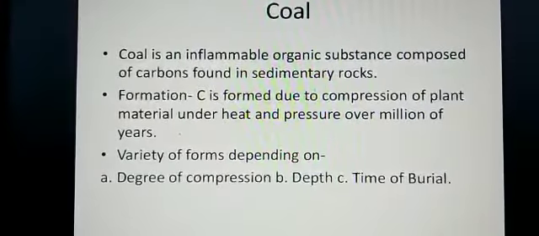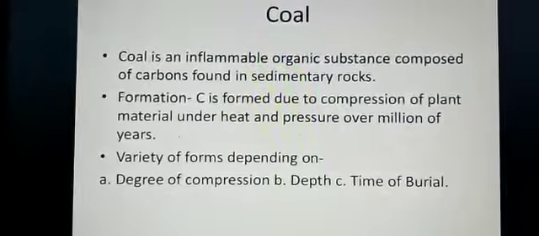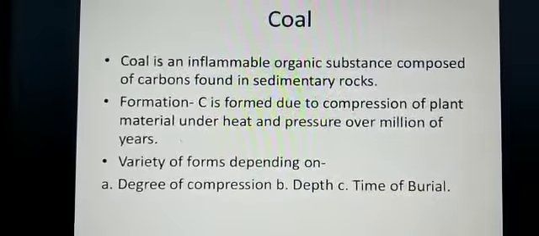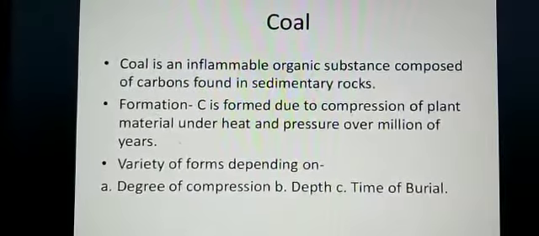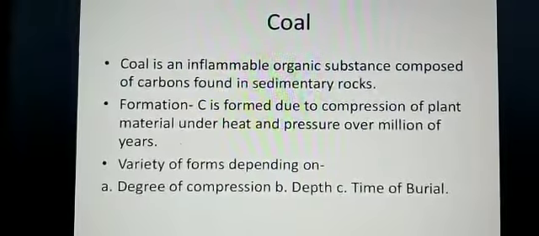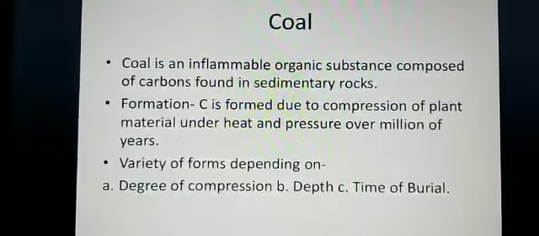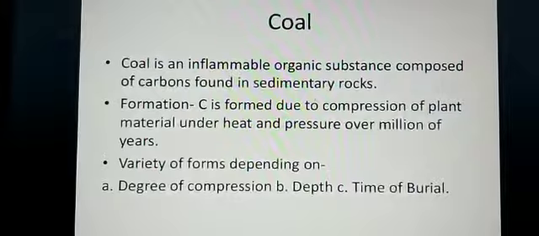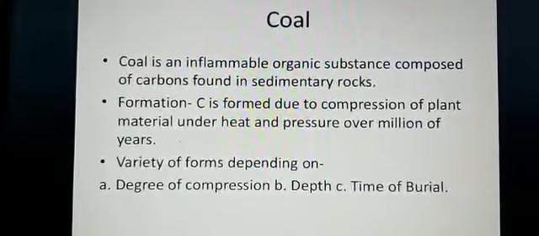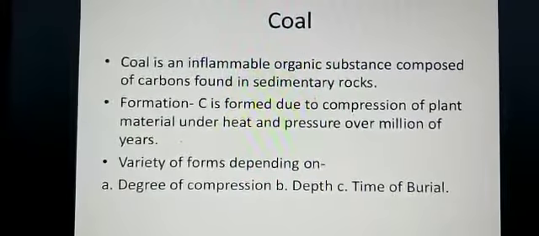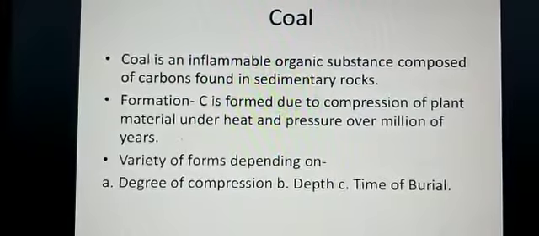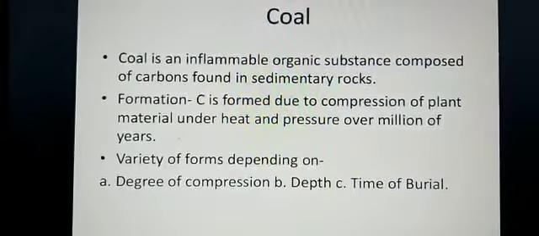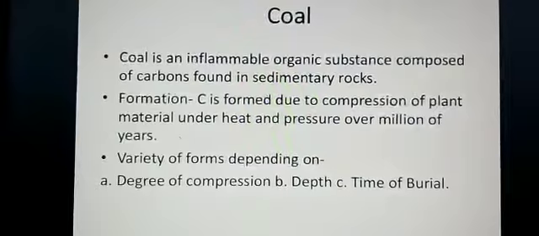Now, formation: coal is formed due to the compression of plant material under heat and pressure over millions of years. It does not take 1 or 2 years to make coal, but millions of years. A variety of coal is formed depending on the compression, depth and time of burial.